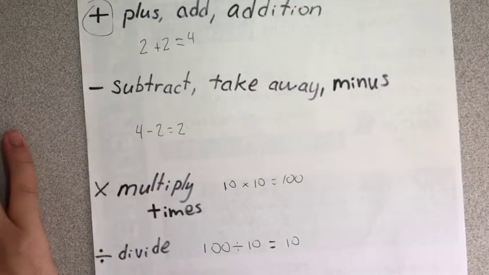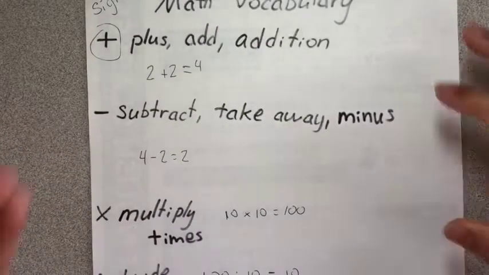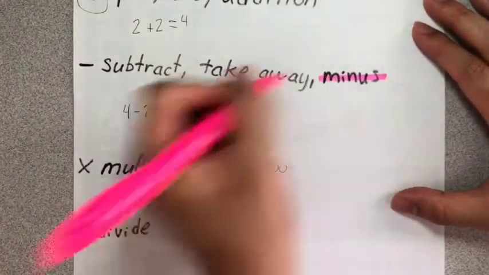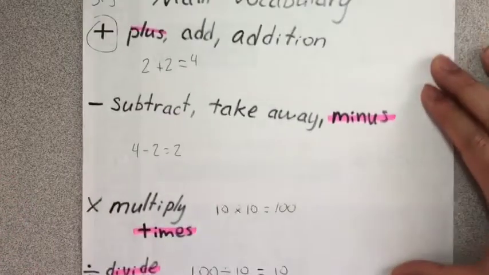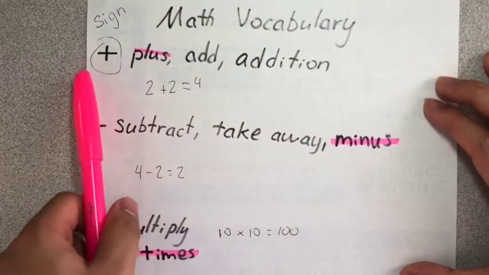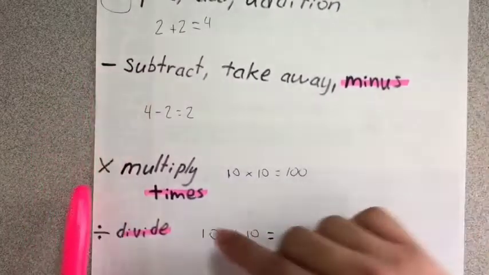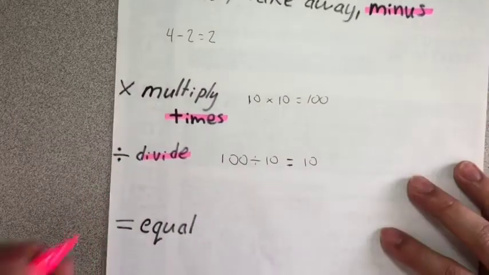So let's choose the ones that are the most common to say. Plus, minus, times, and divide. These are what we call these signs: the plus sign, the minus sign, the times sign, the divide sign, and the equal sign.